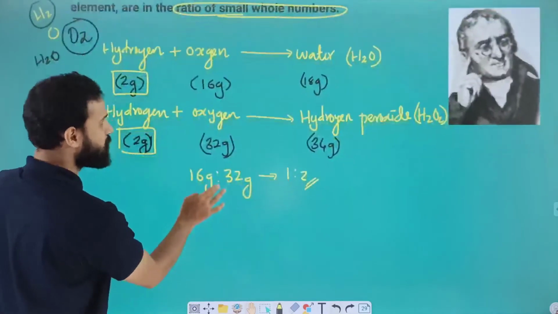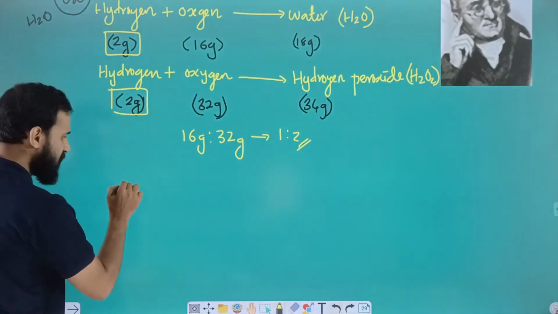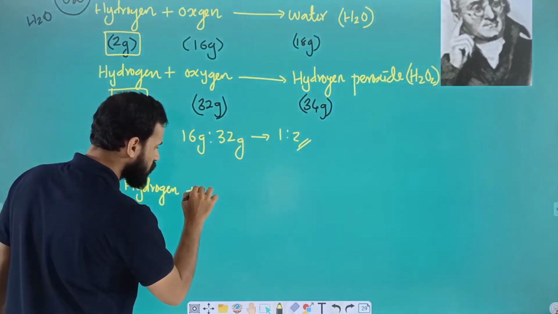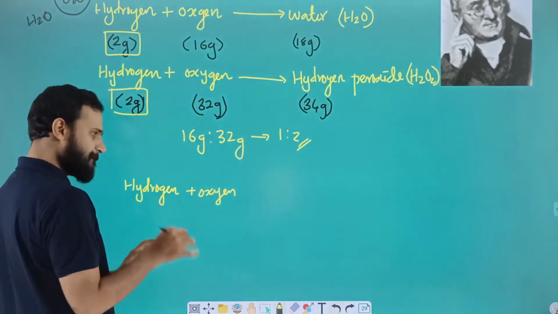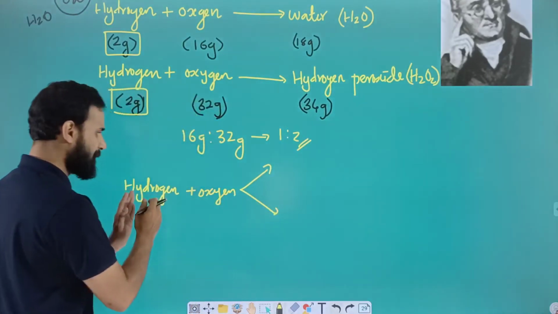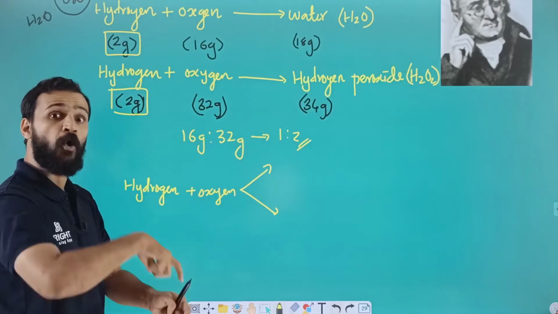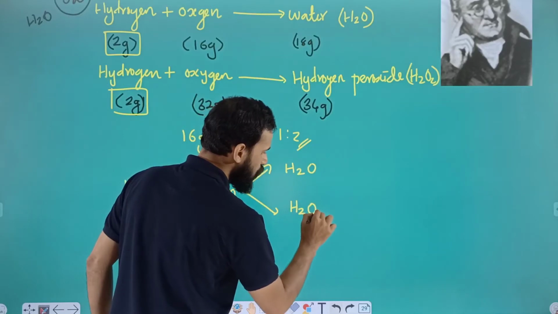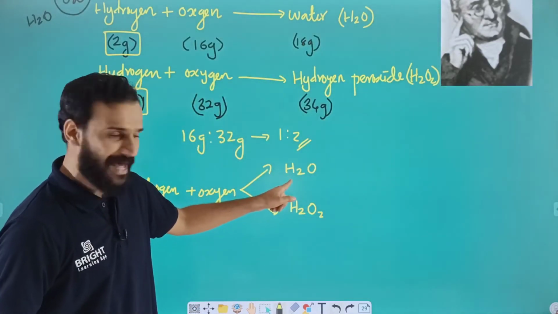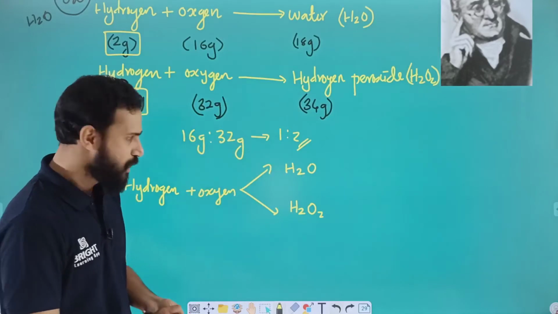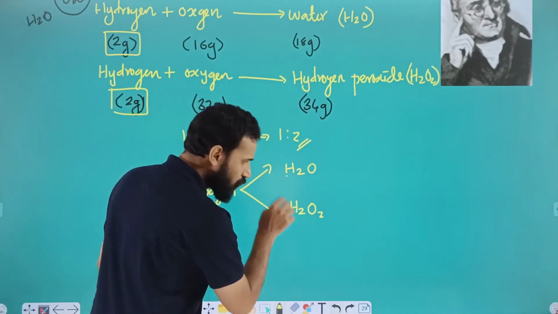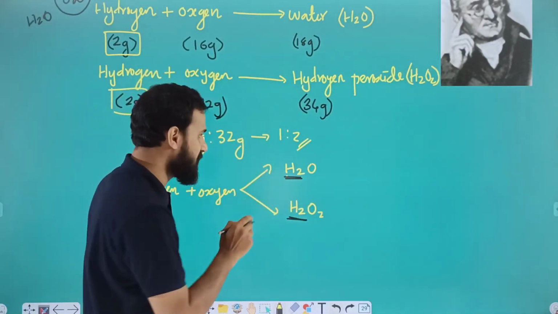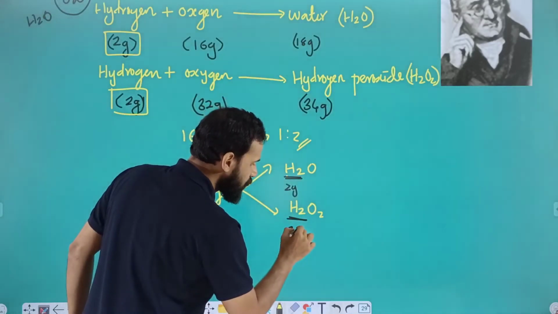Dear students, simply we can explain one more time. When hydrogen and oxygen combine together, that means when two elements are combined together, they form more than one compound. Here we are getting H2O, here we are getting H2O2. By analyzing the molecular formula, you can see that here we have H2, here also we have H2. That means it has fixed mass. How much mass? Here we have 2 gram H2, here also 2 gram H2.